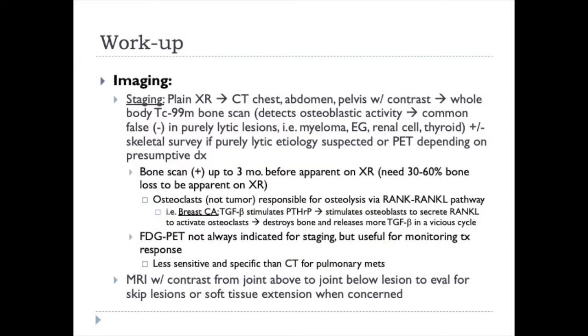Full staging includes a plain X-ray of the site, a CT scan of the chest, abdomen, and pelvis with contrast, and a whole-body bone scan, as we just talked about.